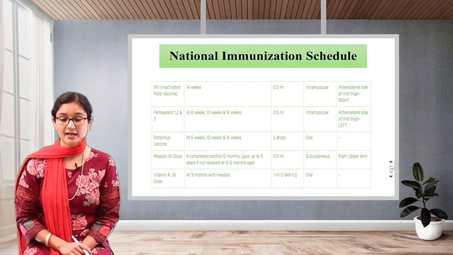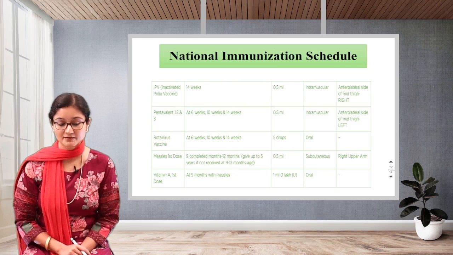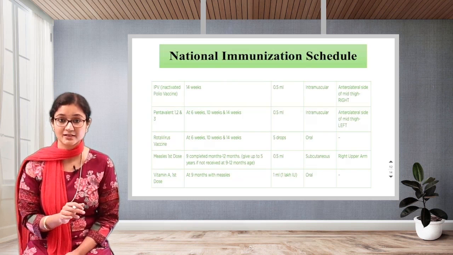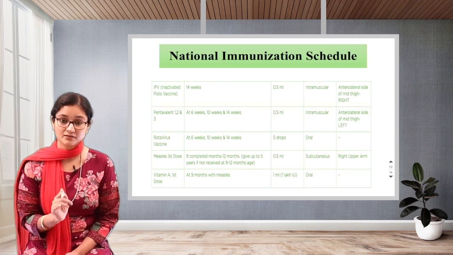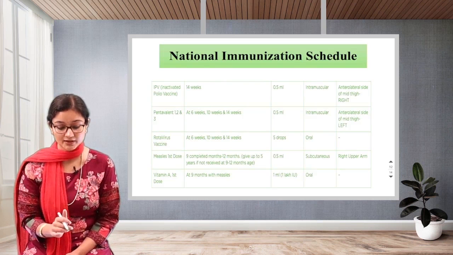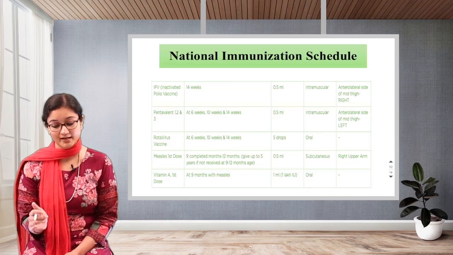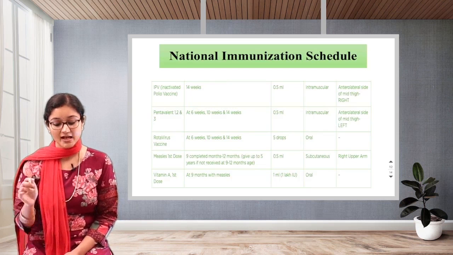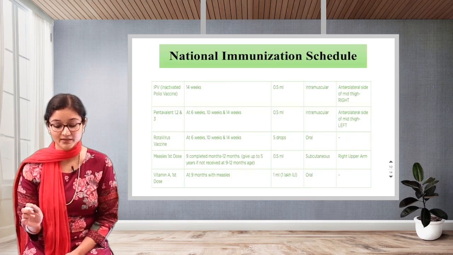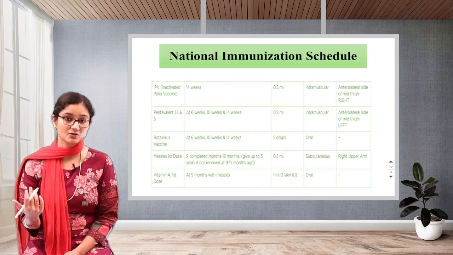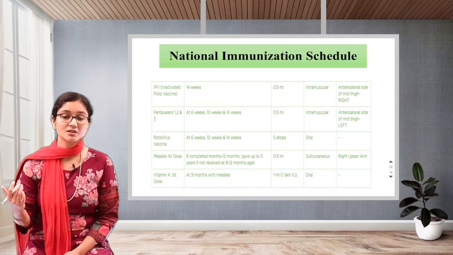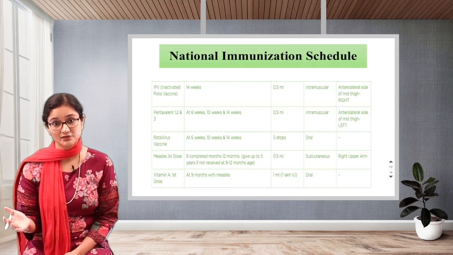Next, we give IPV, that is inactivated polio vaccine. Now this is given intramuscular. Okay, 14th week. At 14th week, we can give to the child 0.5 ml IM. Okay, now this is given anterolateral side of mid thigh, but on the right side. Now you have to rotate. Okay, you can't be giving it always at the one side. So this is given at the right side of the thigh region.